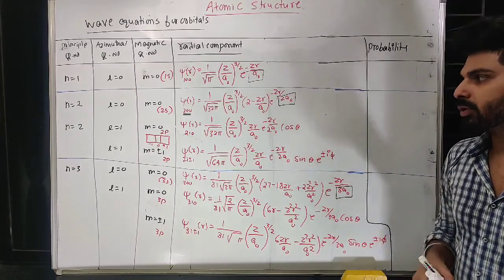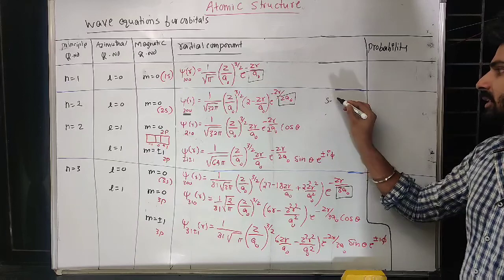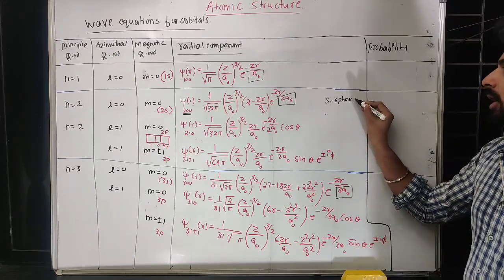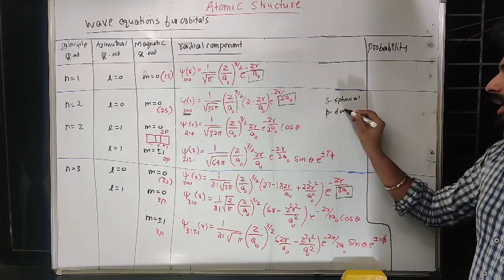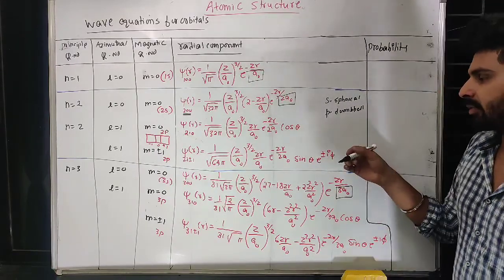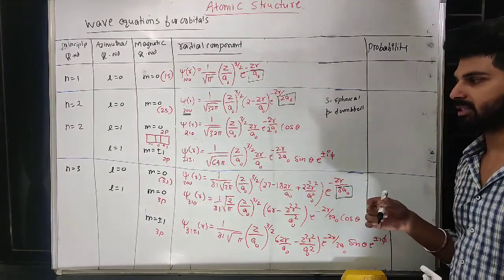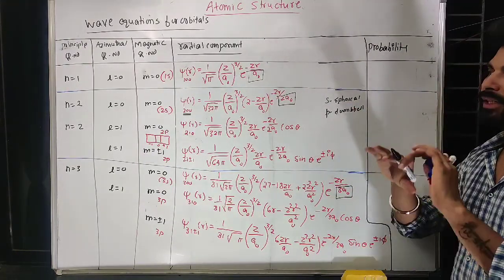So in that case, the second thing, to understand subshell: we know S is spherical in nature and P is dumbbell in nature. When I say dumbbell in nature, they are not present in all the angles. So that's the reason why we have seen nodes for P subshell, angular nodes. Spherical is present in all the angles.